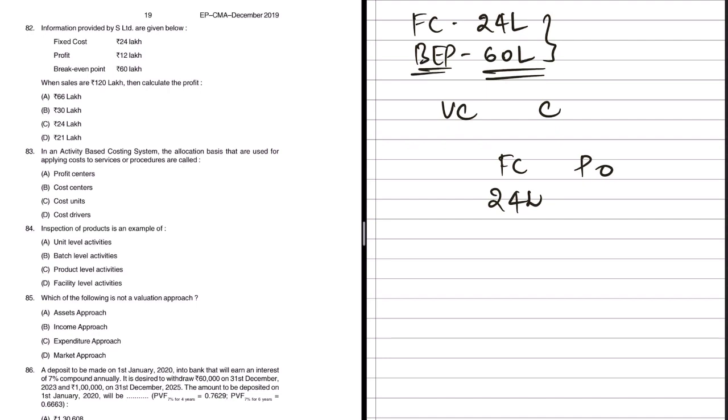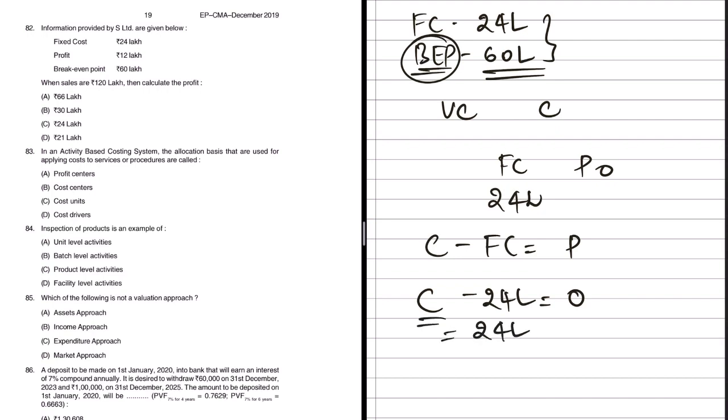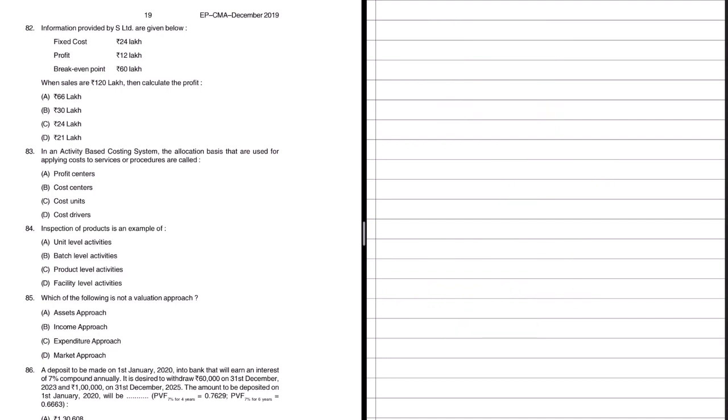So we know for a fact that contribution minus fixed cost equals profit. Since it is BEP, profit will be 0. So therefore, contribution minus 24 lakhs is 0. So therefore, contribution will also be equal to 24 lakhs. So this is something which we have ascertained. That is, contribution is 24 lakhs.